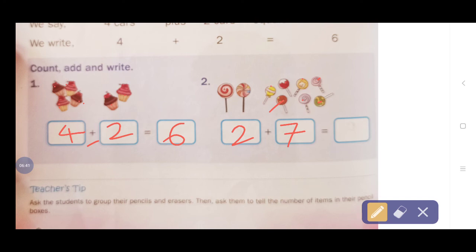Okay. So total how many? So this side 2, this side 7. Total how many, Amma? Count it. 1, 2, 3, 4, 5, 6, 7, 8, 9. How many lollipops are there? 9 lollipops are there total. Okay, na children, understood all of you? Very simple and very easy, na?